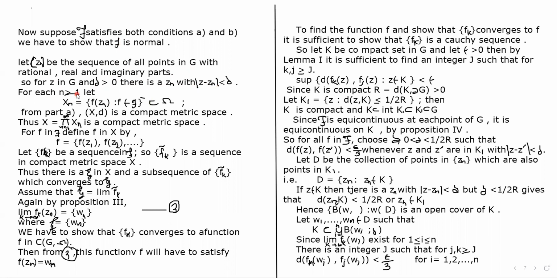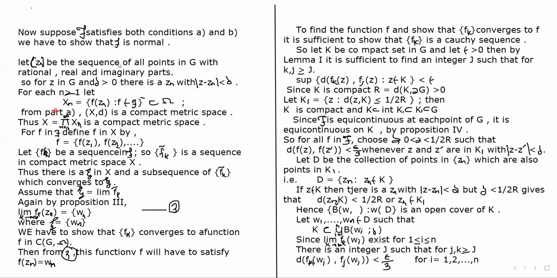And for each n greater than or equal to 1, we consider a set Xn, which is the collection of all f of Zn where f belongs to script f, and its closure. So Xn is the closure of the set f of Zn, and this Xn is a subset of omega.